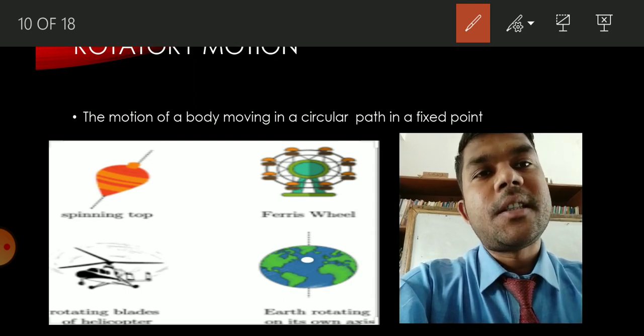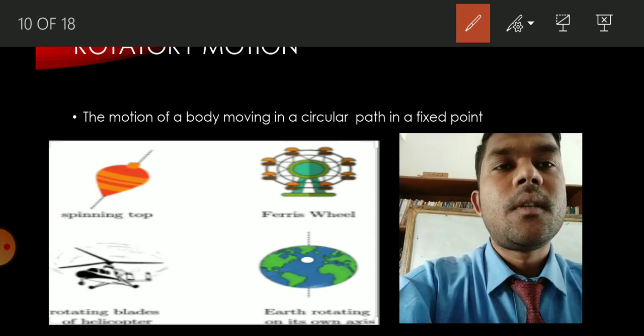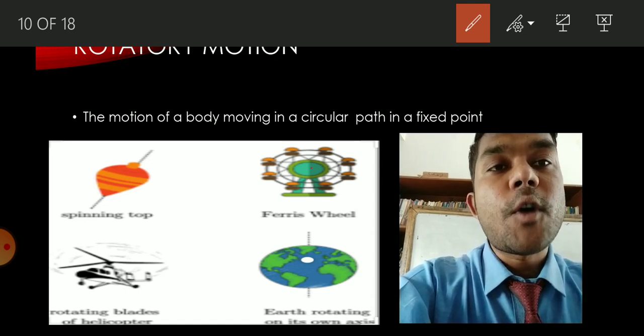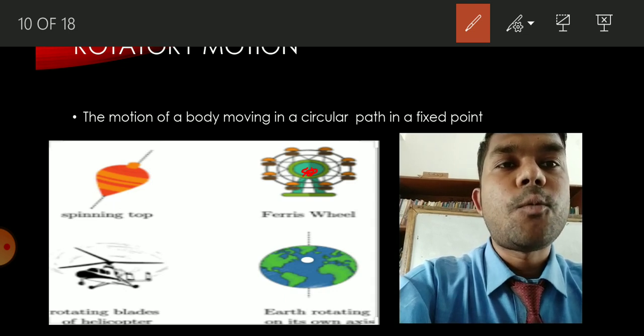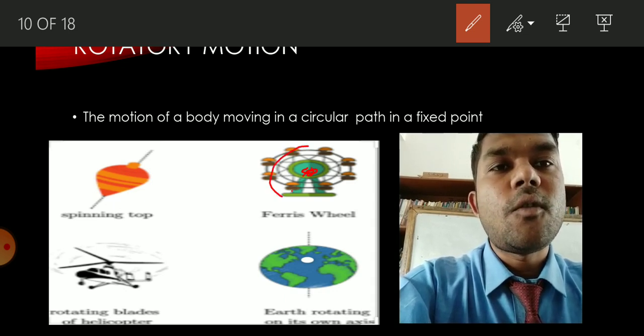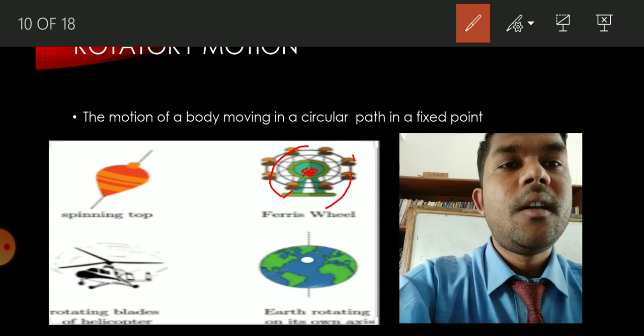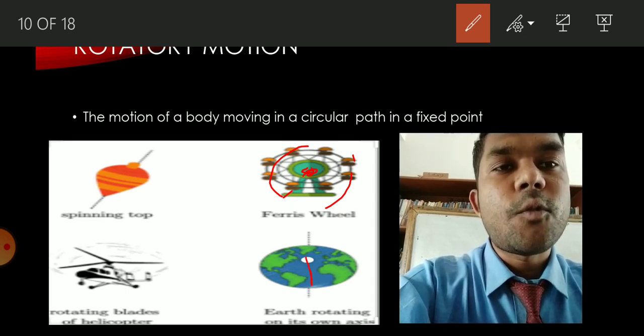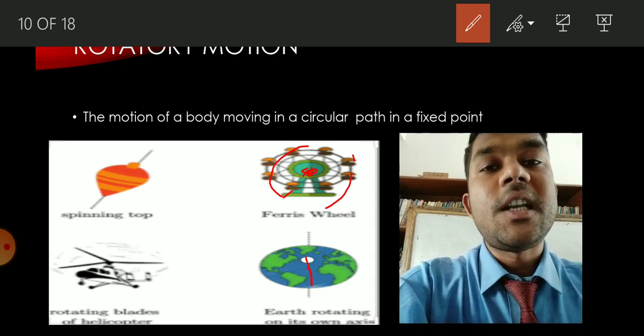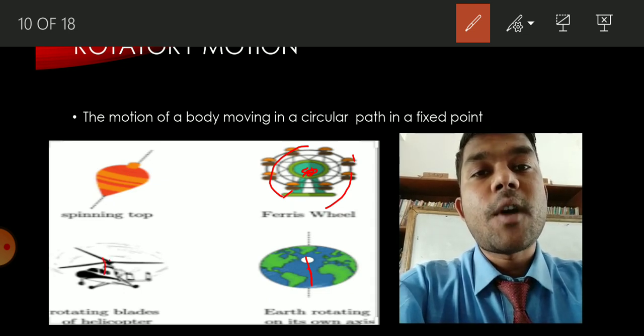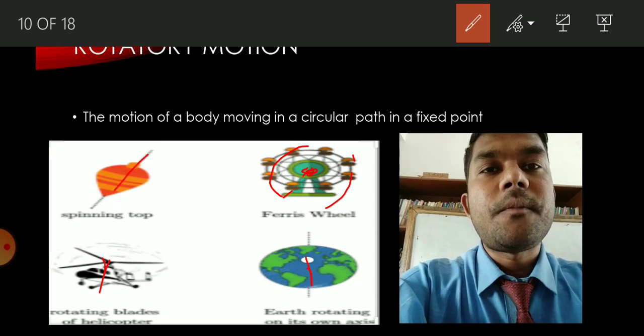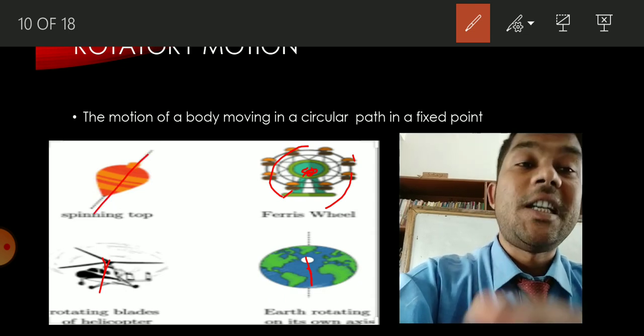In every case, the rotation or the motion goes about a fixed point. Like in the ferry wheel, you can see from this fixed point it rotates, it goes in a circular motion but through a fixed point. Earth rotating on its own axis, that is a fixed point. Rotating blade of a helicopter through a fixed point. Spinning top, now the spinning top has two motions.